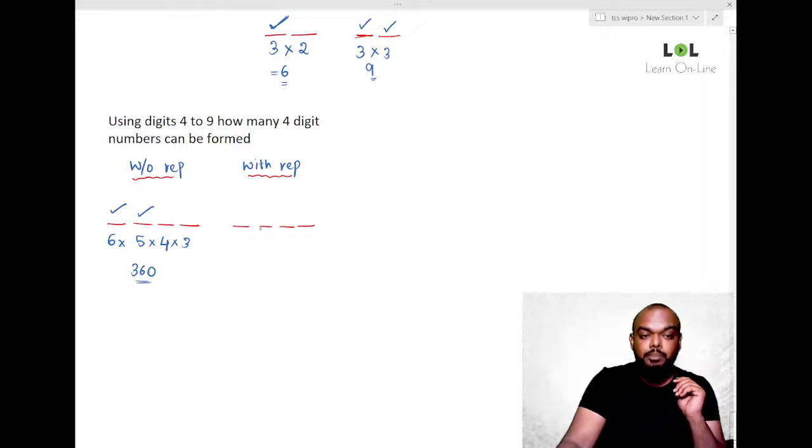Okay, now come to with repetition. I can fill it in 6 ways because of 6 digits. Here also repetitions are allowed, means here also I can fill it in 6 ways. Here also I can fill it in 6 ways. So when we multiply, 6 into 6, 36, 6 into 6, 36. 36 square is 1296. I can form 1296 different numbers.